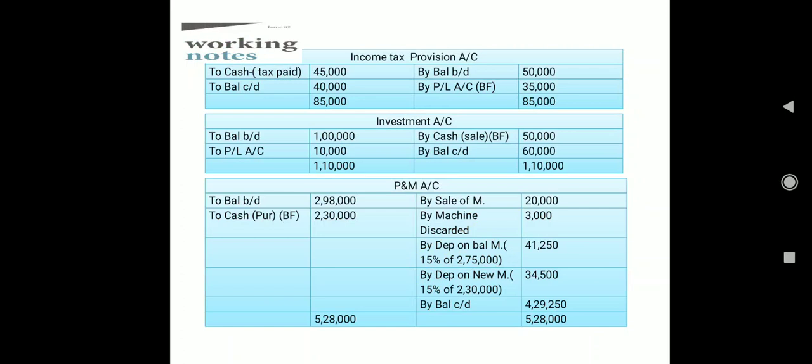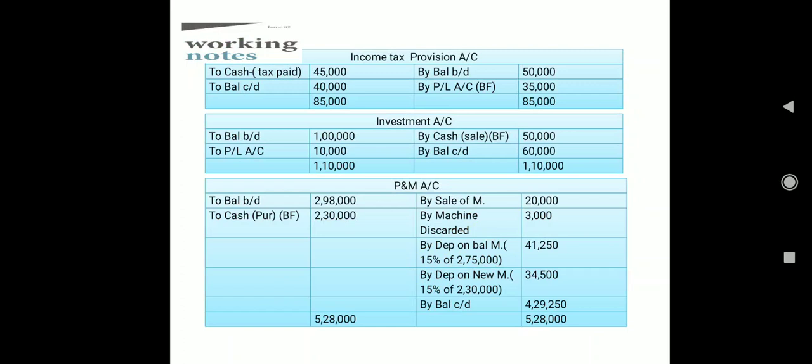So first I have opened the income tax provision account. Taking the values from the balance sheet, opening balance, definitely it is a liability, so credit side, opening balance 50,000, closing balance 40,000, and then we had the additional information that we have paid the tax 45,000 to cash, that is tax paid 45,000, all three pieces of information here.